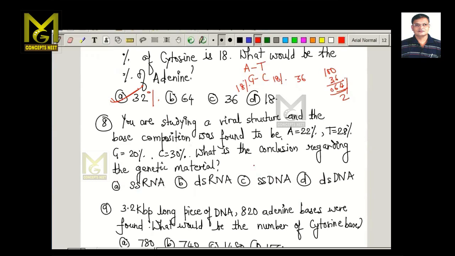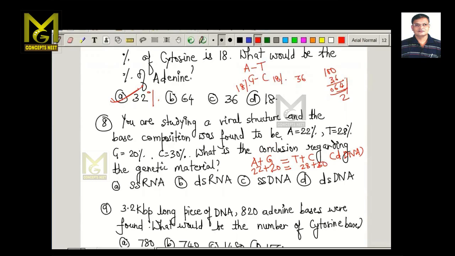So if we look at this, always remember Chargaff's rule. Adenine plus guanine should be equal to thymine plus cytosine. In that case, it will be a double-stranded DNA. So if we add this, 22 plus guanine 20 is equal to 28 plus 30.